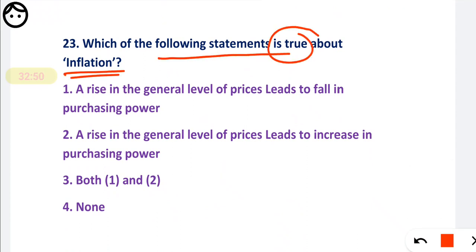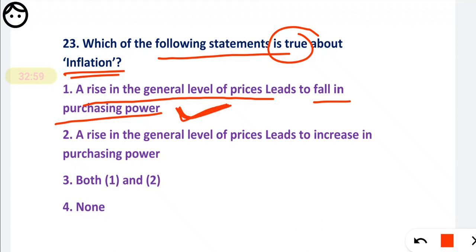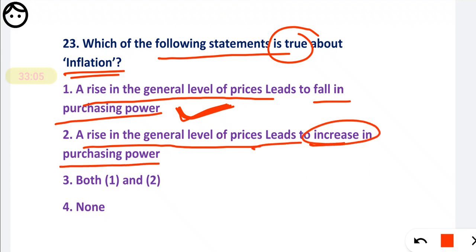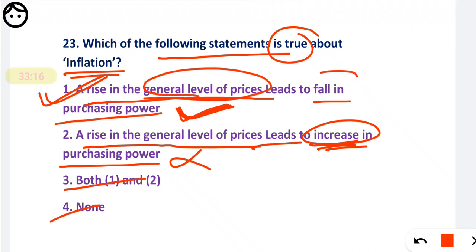Next question, which of the following statements is true about inflation? First option they have given, a rise in the general level of prices leads to a fall in the purchasing power. Obviously, due to the increase in the prices, purchasing power decreases. A rise in the general level of prices leads to an increase in the purchasing power? No, it is a decrease in the purchasing power. Both 1 and 2, none. So we have to mark only the correct option 1. Inflation itself is an increase in the prices, and that leads to a decrease in your purchasing power.